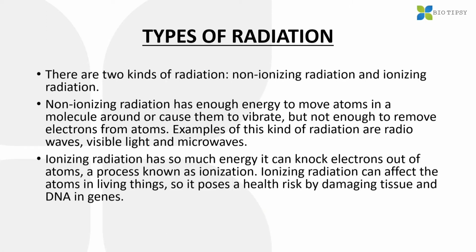Let's go to the next slide. Here we are dealing with what are the types of radiation. There are two kinds of radiation. One is the non-ionizing radiation and one is the ionizing radiation. Now, non-ionizing radiation has enough energy to move atoms in a molecule around or cause them to vibrate, but not enough to remove electrons from atoms.